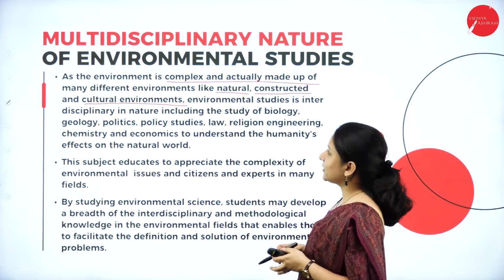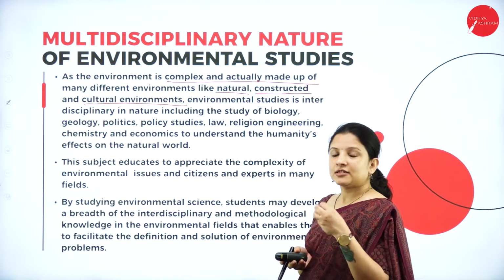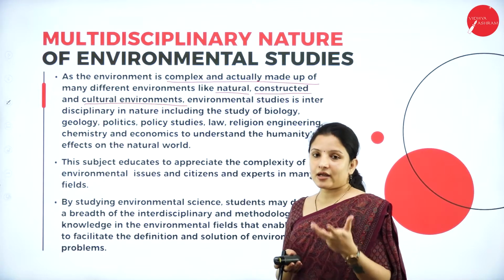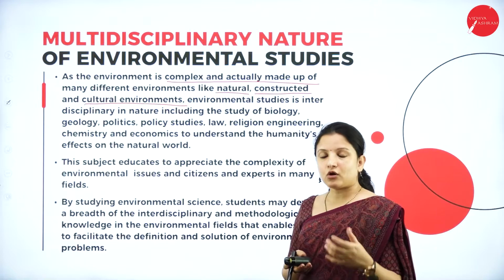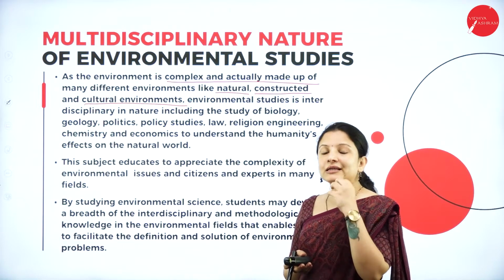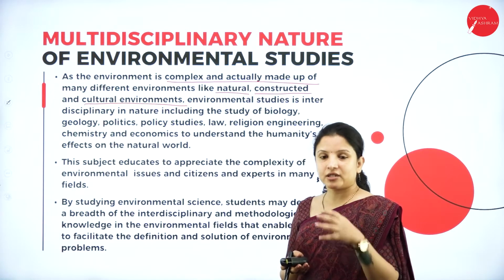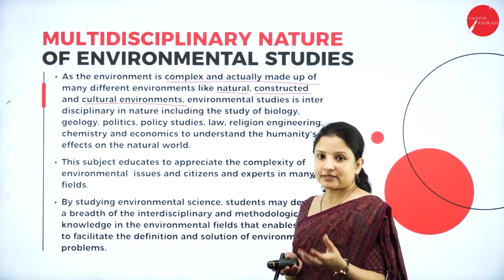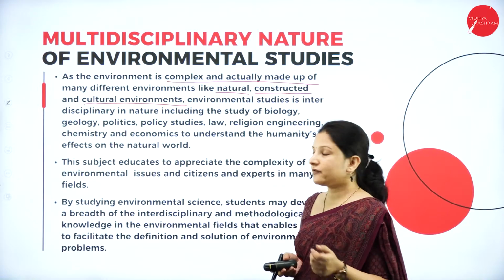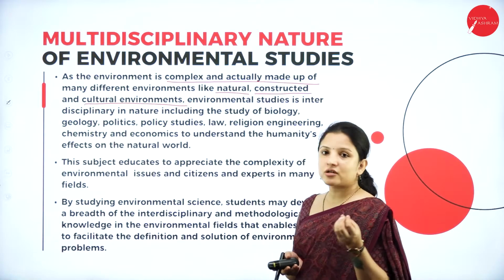Constructed environments, for example: you can create an environment inside an office. You can create an artificial environment in the form of parks, recreational centers, etc. Those are constructed environments. Or there are cultural environments.